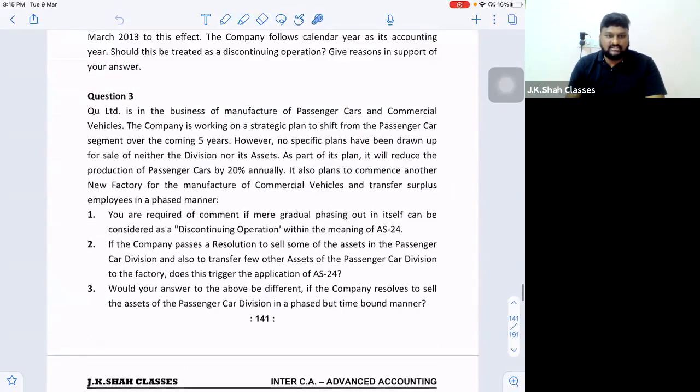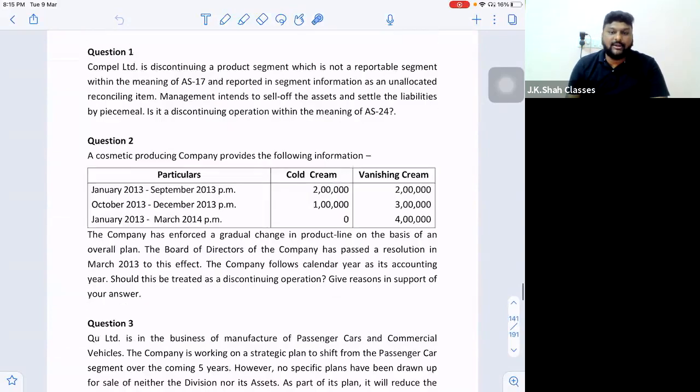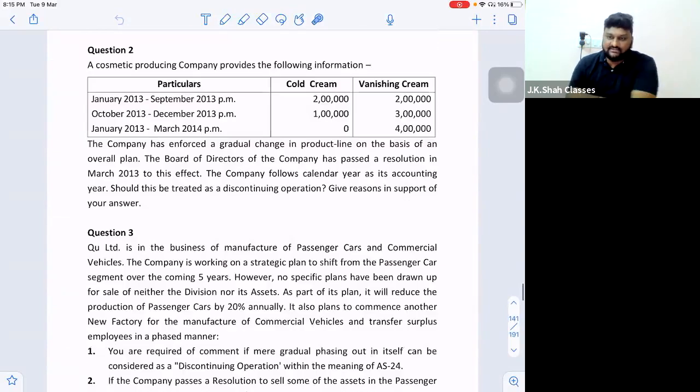Question number 2, sir. This is a similar question to the Synthol and Breeze example that I had given. Let us read this question, and this had come in the exam before. A cosmetic producing company provides the following information. January to September, per month, 2 lakh cold cream manufactured and 2 lakh vanishing cream manufactured.